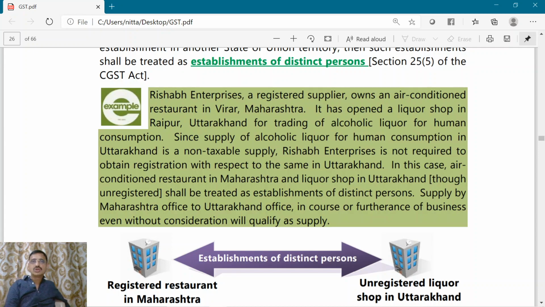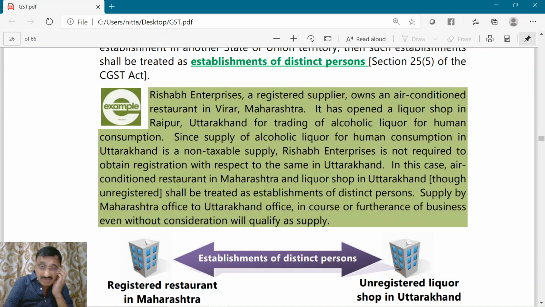Now, it is a non-taxable supply. Rishabh Enterprises is not required to obtain registration for this liquor business. But for the Maharashtra air conditioned restaurant, registration is compulsory.